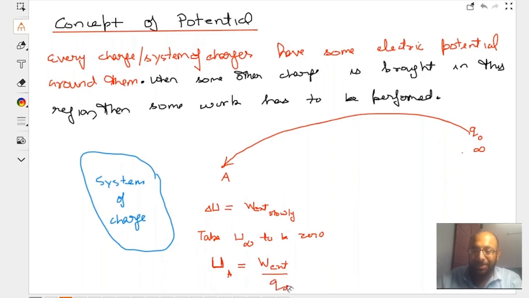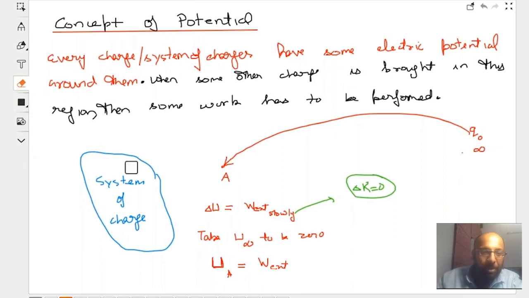Yes, Nayan, slowly implies velocity is very small. Right, kids? Slowly implies there is no change in kinetic energy. Delta K is zero. So, potential energy at A will be equal to the work done by the external agent.